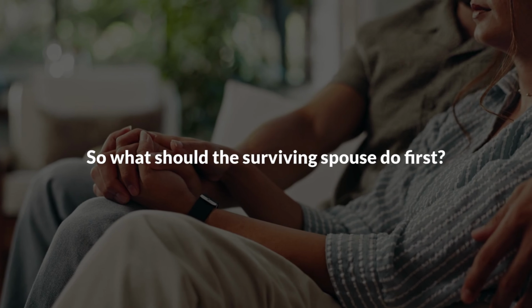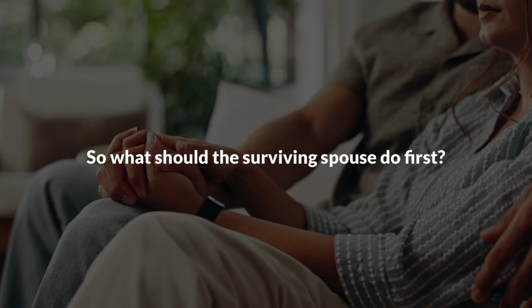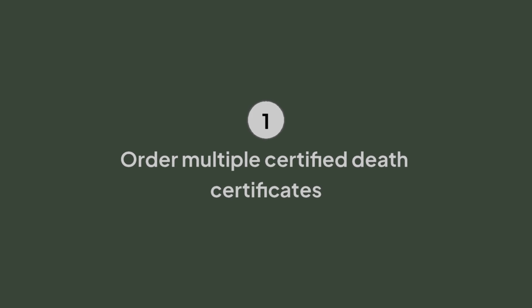So what should the surviving spouse do first? Start by ordering multiple certified death certificates. Those will be needed for banks, title companies, life insurance carriers, retirement custodians, and often the court. Next, gather every asset and liability statement that can be found. That means the home, rental properties, bank accounts, brokerage accounts, retirement plans, life insurance, vehicles, and business interests.